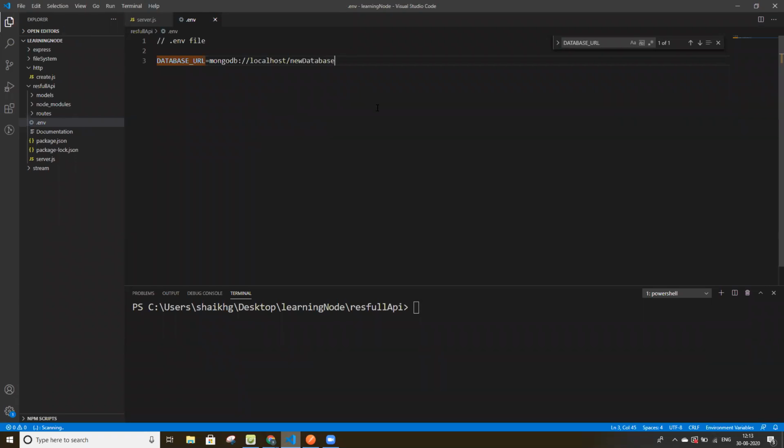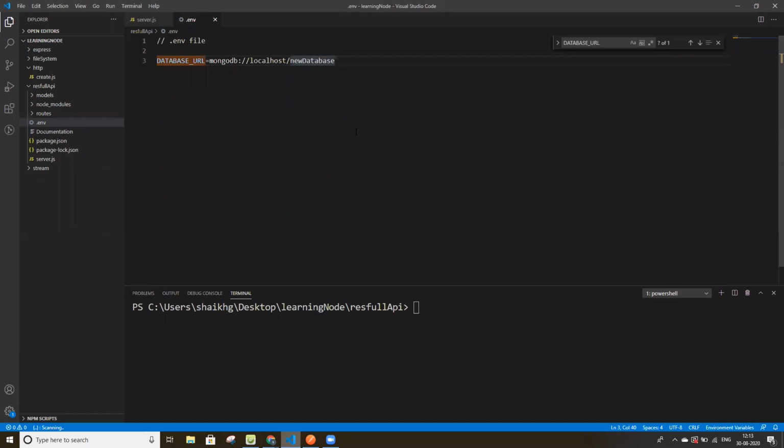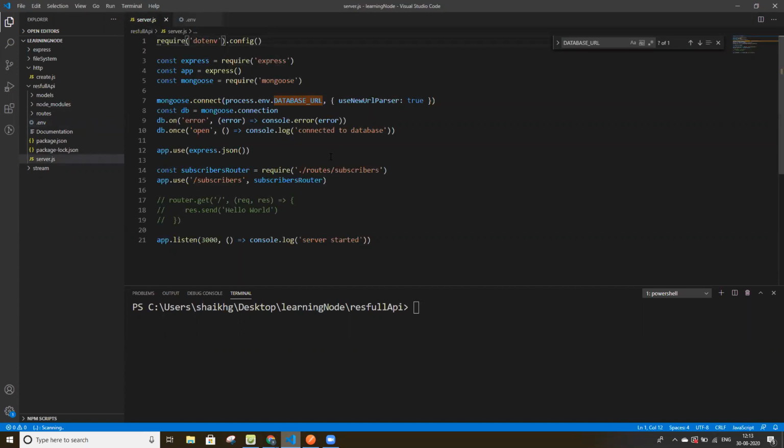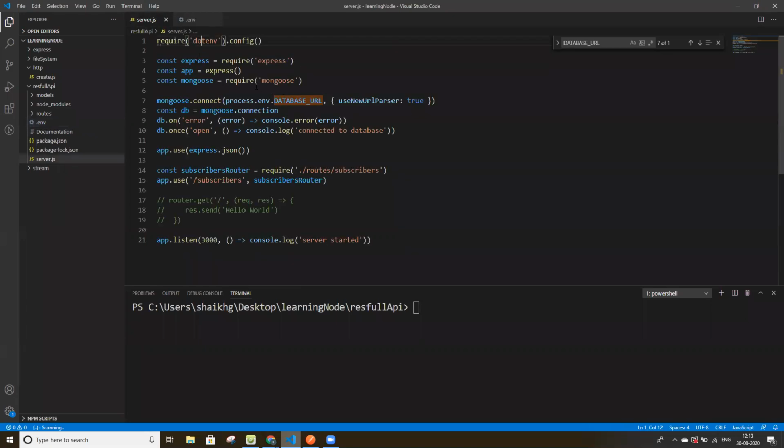New database. Here we don't have to go in MongoDB and create a new database. It will automatically create the new database with the name of this. If we were using Node MySQL, we'd have to create the database manually, but it will create this database automatically for us with the help of this command.